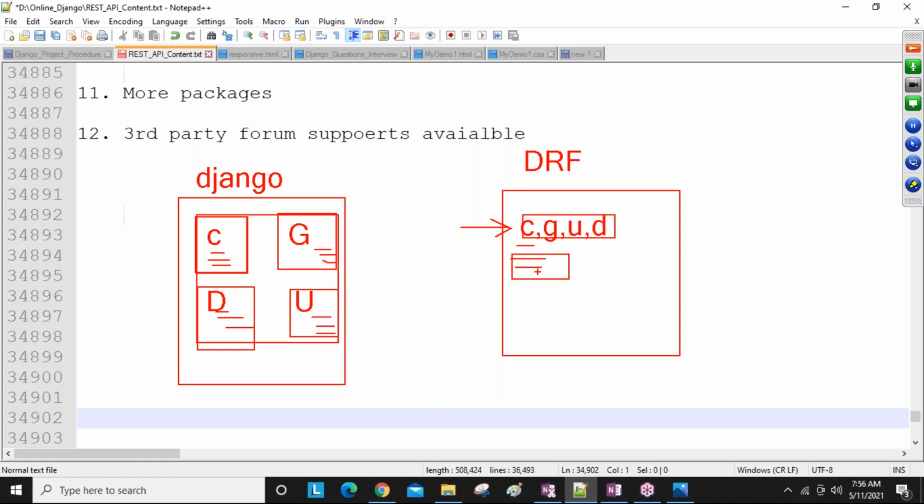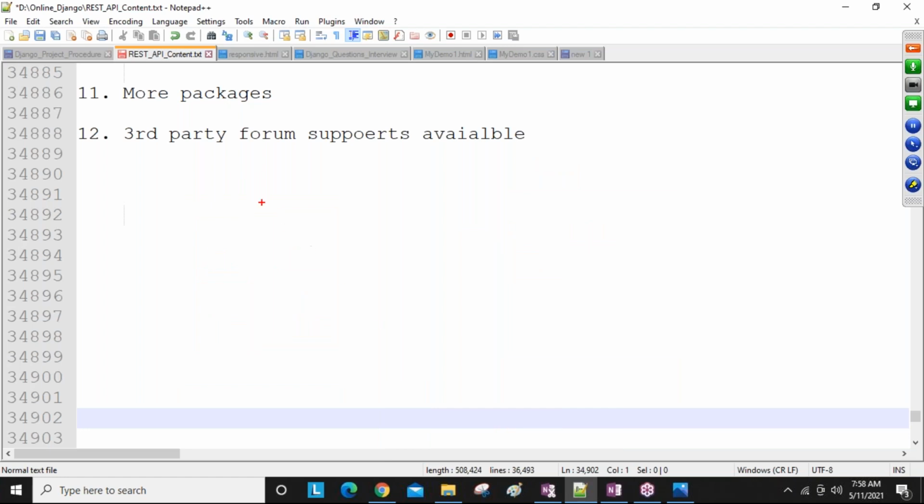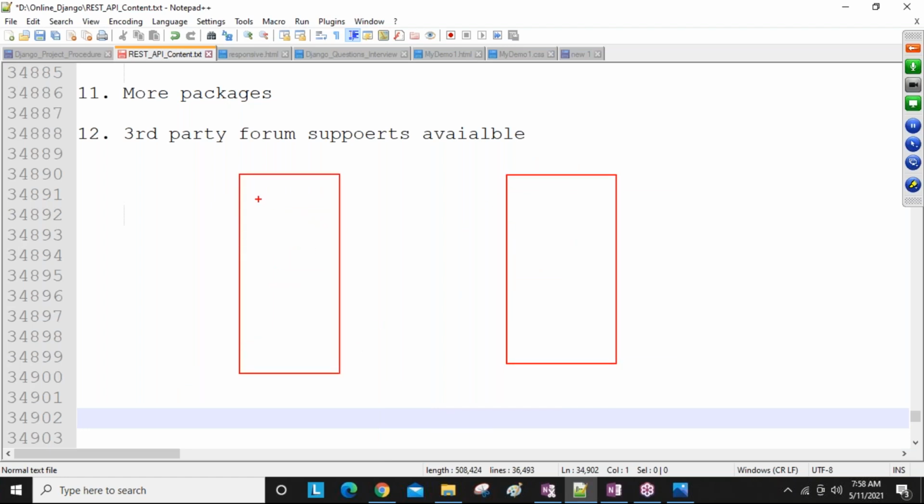Also, guys, remember one point. If you want to make application one communicate with application two, one mediator is required. That mediator is nothing but an API, as I already told you.